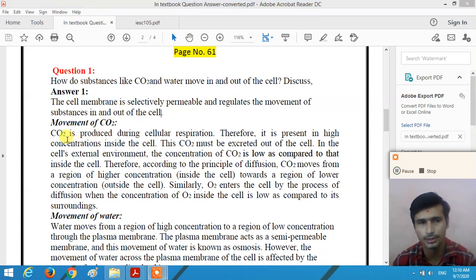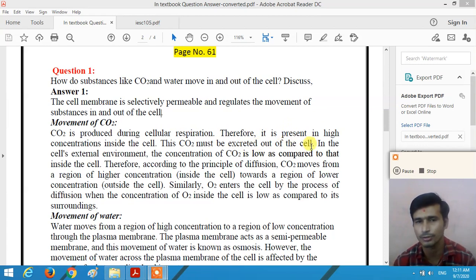So here the CO2, carbon dioxide, is produced during cellular respiration. Therefore, the carbon dioxide is present in a high concentration inside the cell. Now, this CO2 must be excreted out of the cell, right?